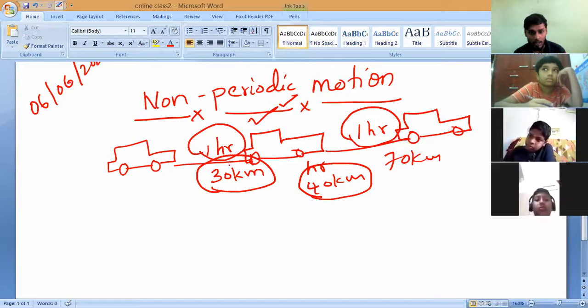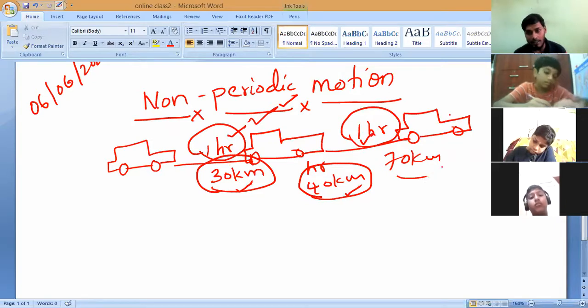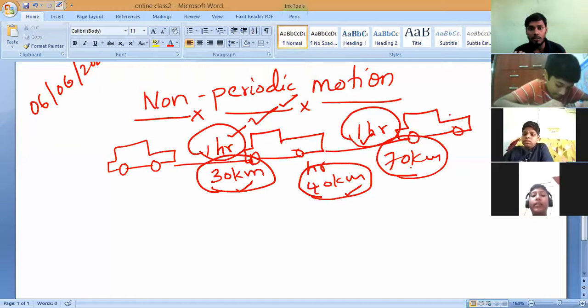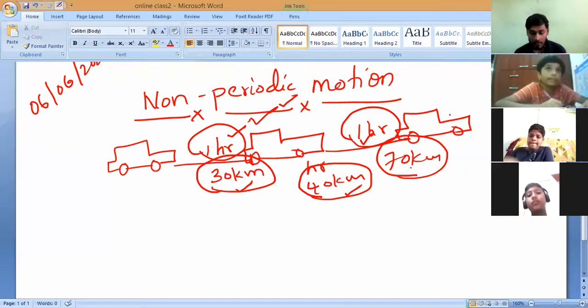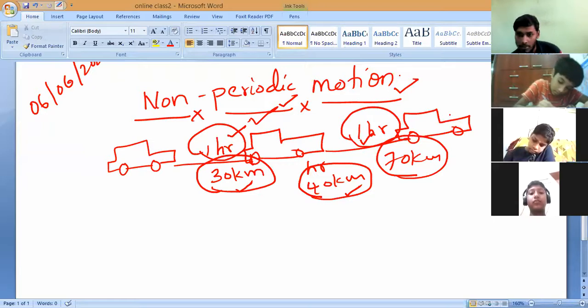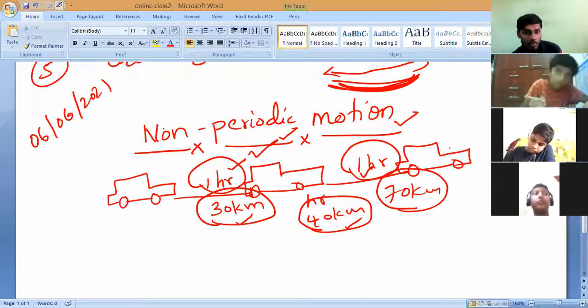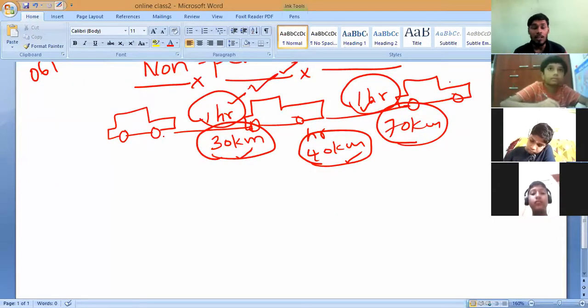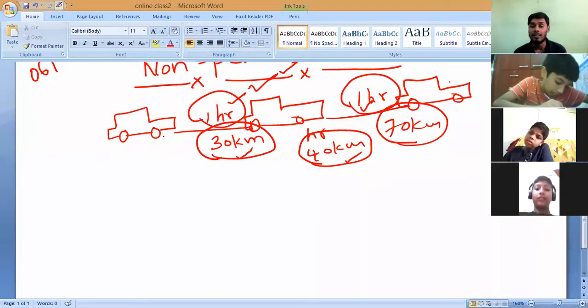For example, you see here, in the first 1 hour our car is traveling 30 kilometers. Next 1 hour, it is traveling 40 kilometers. Next 1 hour, it is traveling 70 kilometers. So the motion is not repeating; the same motion is not repeating after every interval of time. That type of motion is called non-periodic motion. Remember, all of you: periodic motion means the motion which will repeat itself after each interval of time.